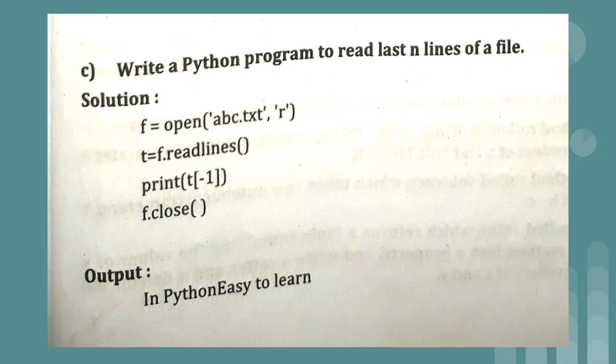So from the last also we can read the content of the file by using the readlines method. We have to use readlines, because the readlines method will read the entire text. We cannot make use of readline, because readline will read only a single line, from the starting only. In our question we want to display the last n lines, which is why we have to make use of the readlines method only.